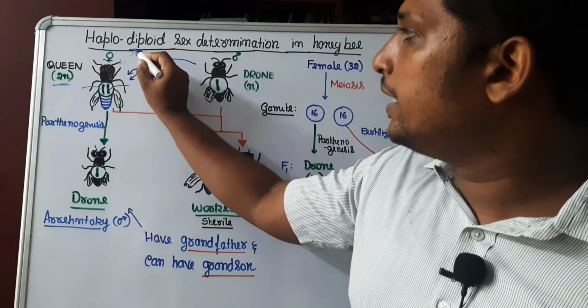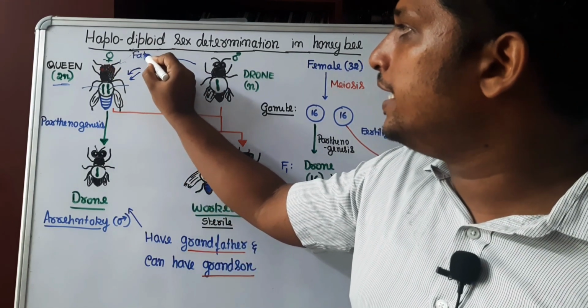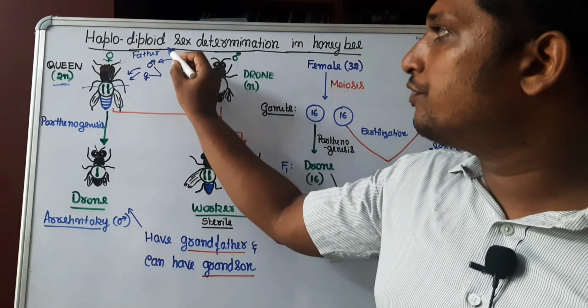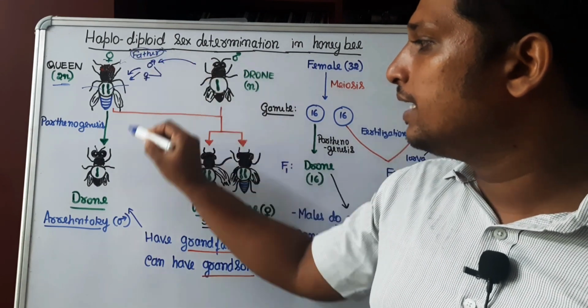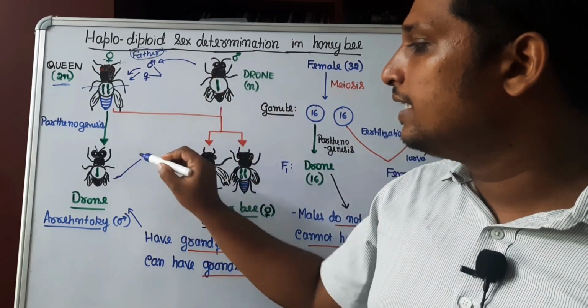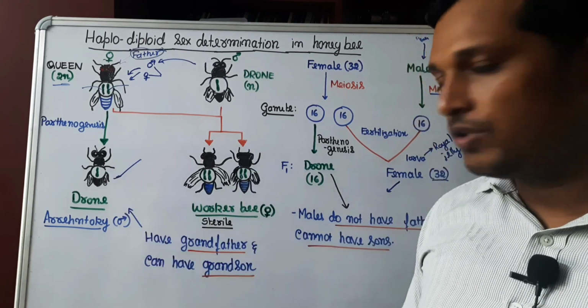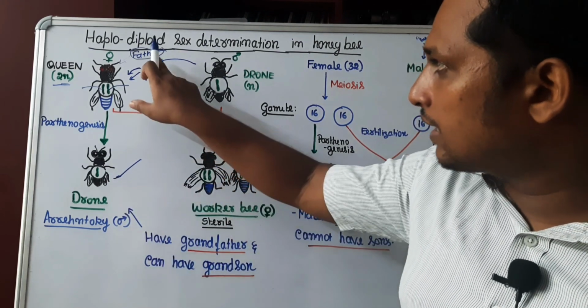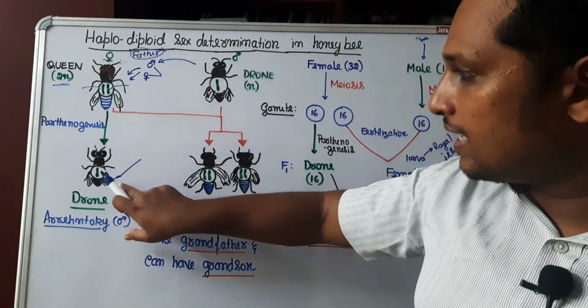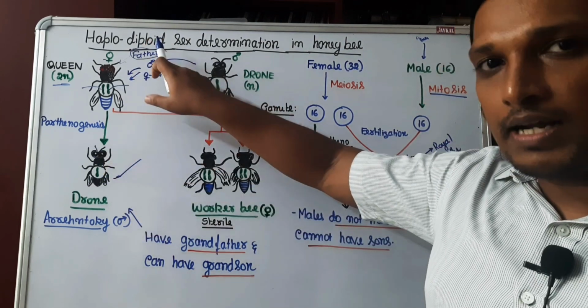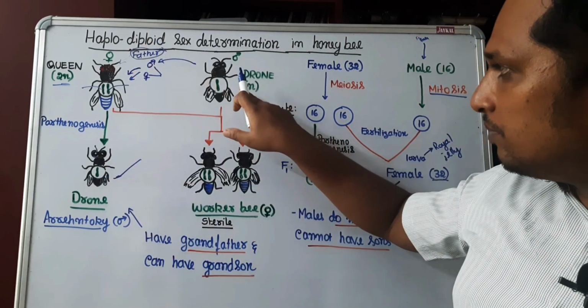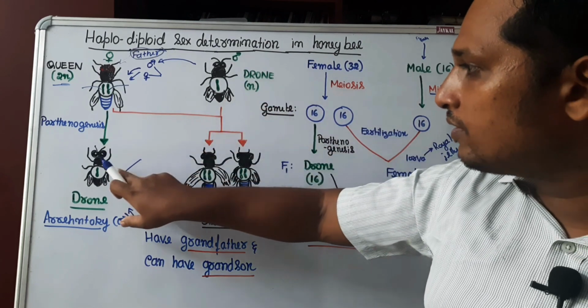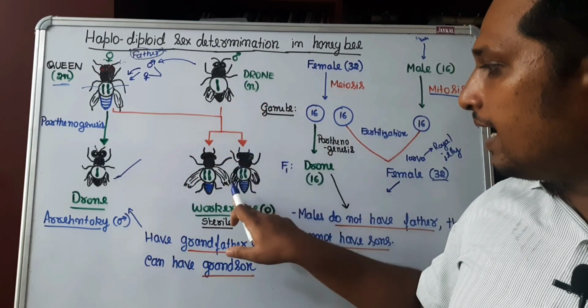That means queen had a father who had donated the male gamete. So this father of queen is a grandfather for the drone, this particular drone. So grandfather can have grandson, grandson can have grandfather, but a male cannot have son, male can only have worker bee.